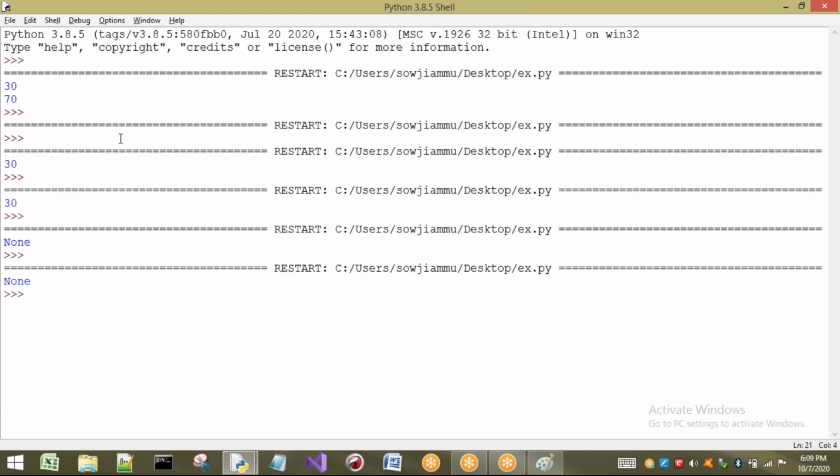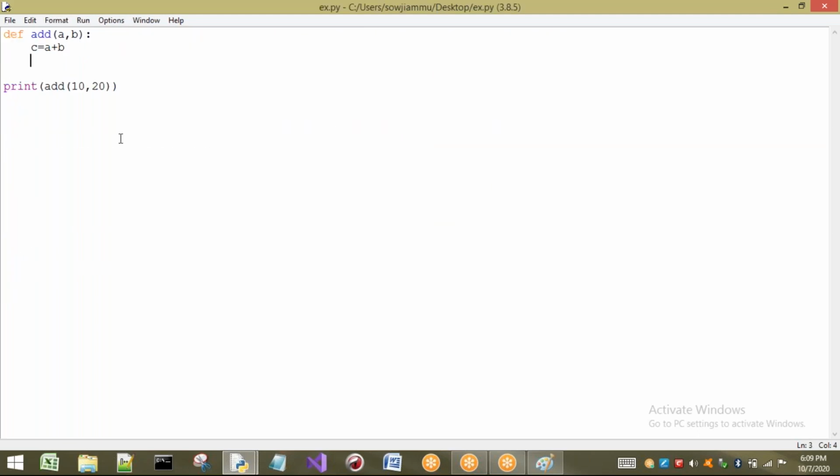If you are not returning anything by writing the return statement, or if you are not writing the return statement at all, both are the same, because in both cases we are not returning anything. So in this case, you are calling your function. See here, observe this. From this statement you call this function, so we went here and it executes C equal to A plus B. Then is it returning anything here? No. Then what is it going to print? If it is not returning anything, what can it print? It cannot print anything. So the answer will be None.